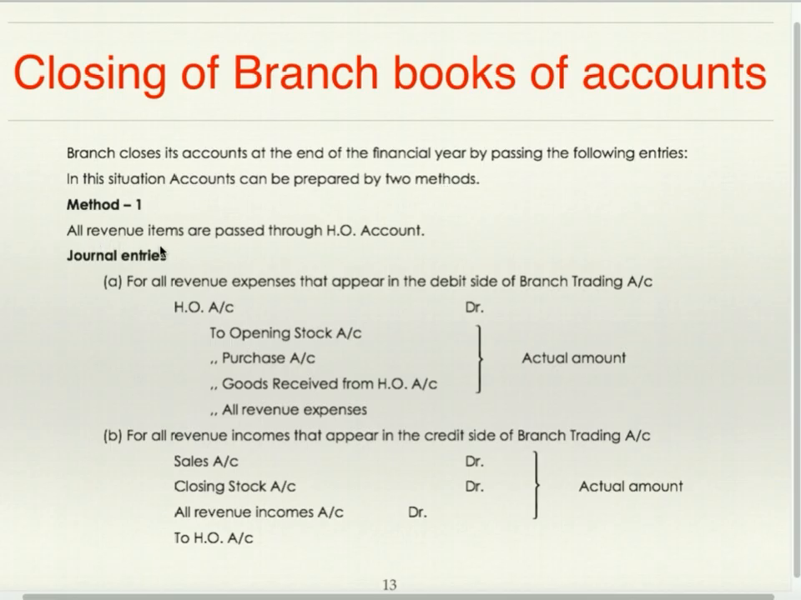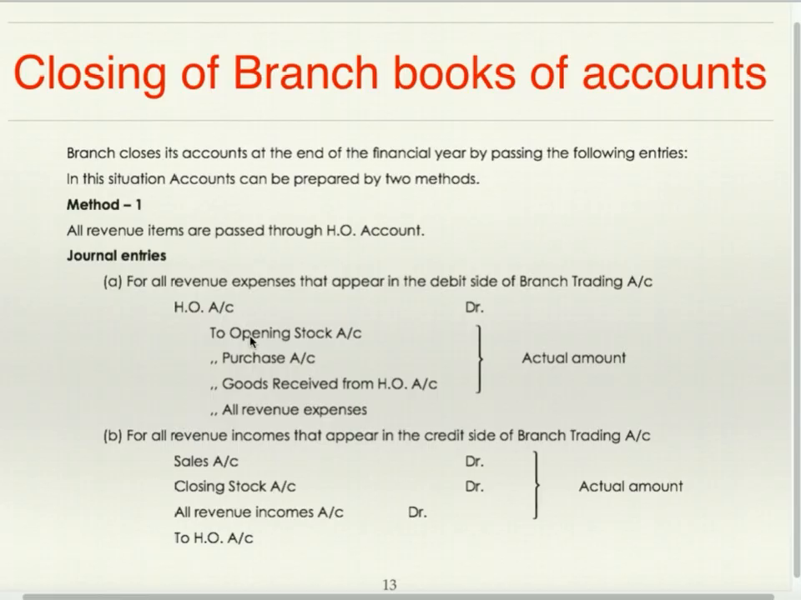First method, all revenue items are passed through head office account. Journal entry for all revenue expenses that appear in the debit side of branch trading account: head office account debit to opening stock, to purchases, to goods received from head office, all revenue expenses. Branch is closing its books, head office account is prepared in its books. So branch will close all its accounts by transferring them to head office.